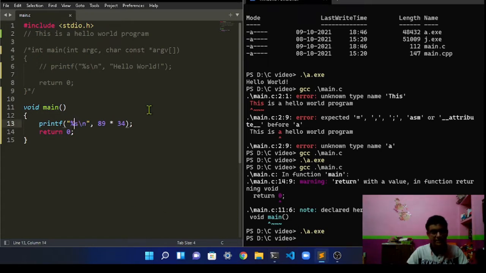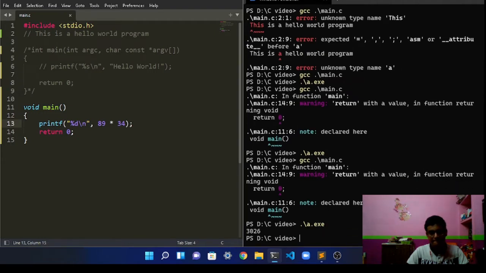You have to write the type. It is %d here. Then compile it once again, and as you can see it printed out the result over here. So what is this %d over here? It denotes that we want to print out an integer.